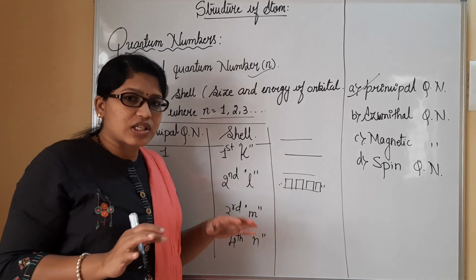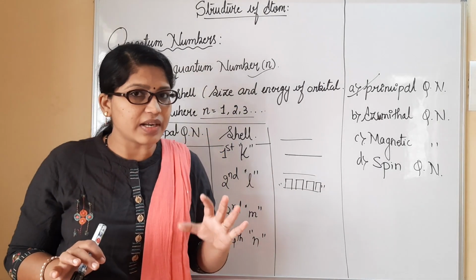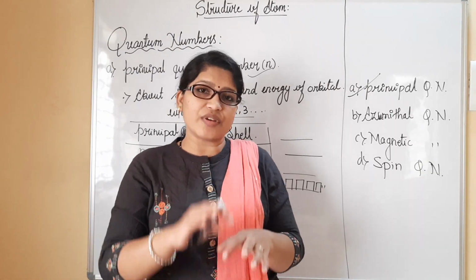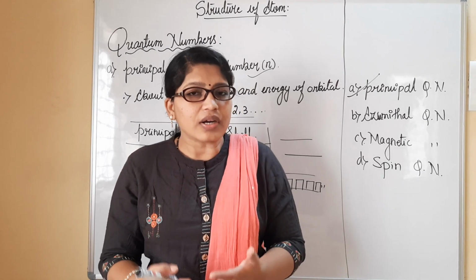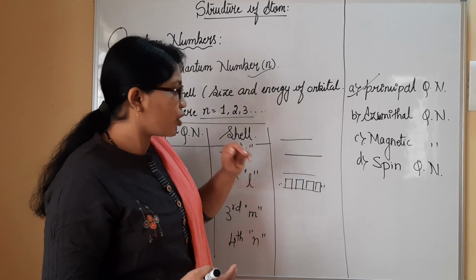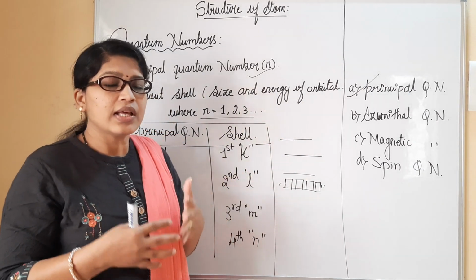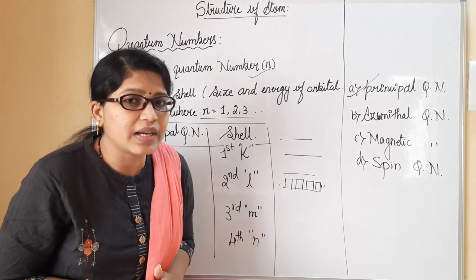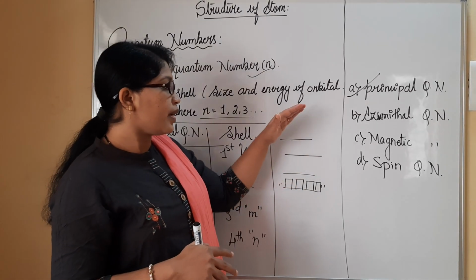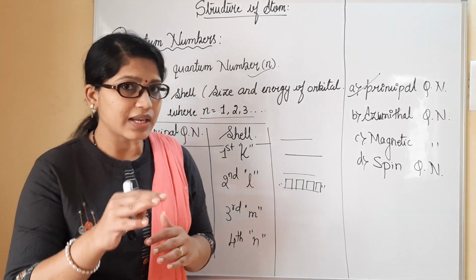And if you move next, the L shell comprises p orbitals. We all know p orbitals generally have the dumbbell shape, in which electrons are going to be present. And likewise, on the third floor, if you consider the change in structure, I mean the change in shape of the orbital, it occurs. That is the main reason why all the floors, I mean all the orbitals, are there in an atom.